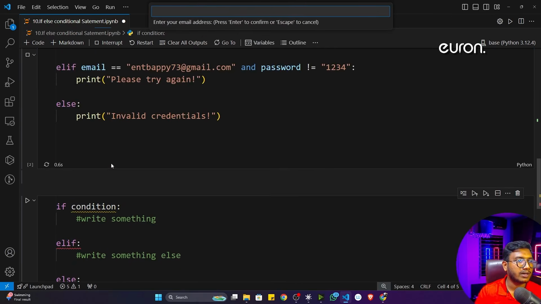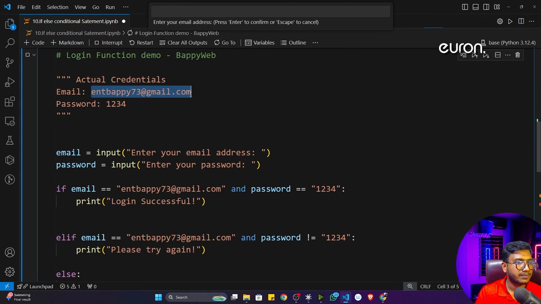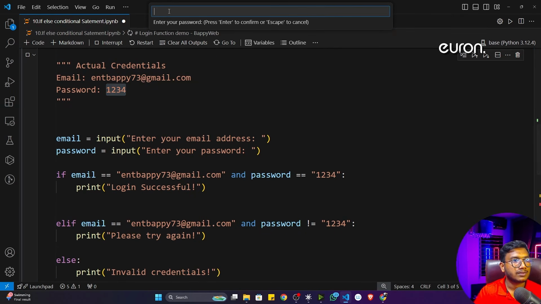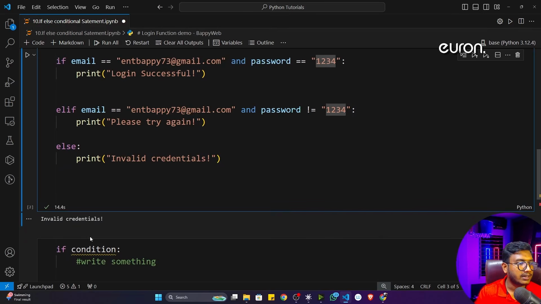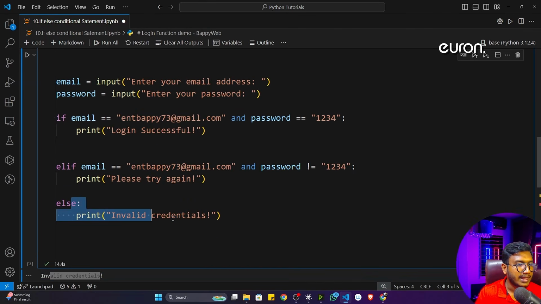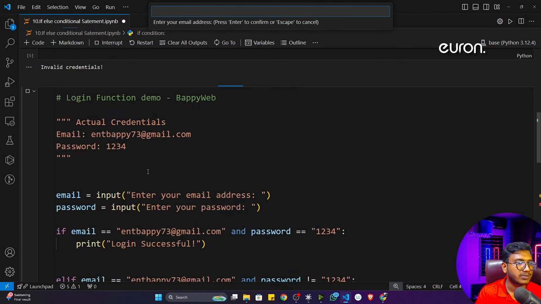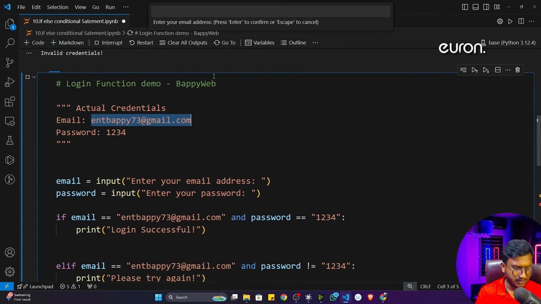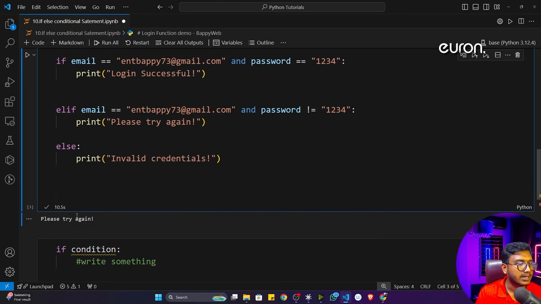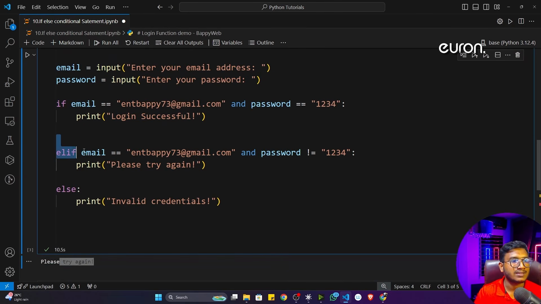Now if I again execute the program and give a wrong email address, let's say 44@gmail.com, and a wrong password, you'll see that it will tell invalid credential. That means it is coming to the else condition. Now if I give only an invalid password, where my email is correct and the password is not correct, let's say 345, and I hit enter, you can see that it is telling please try again. That means it is coming inside the elif condition.